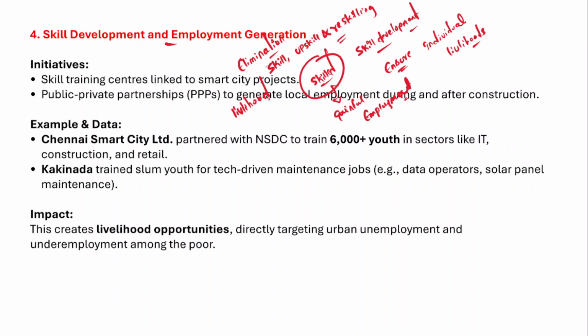It ensures job security for the urban population, and it also provides social security for the urban residents. Don't you think that this is the best way to achieve distributive justice and eliminate urban poverty?